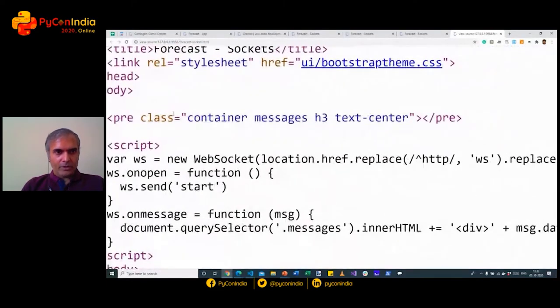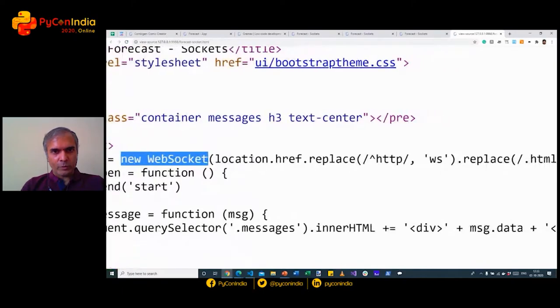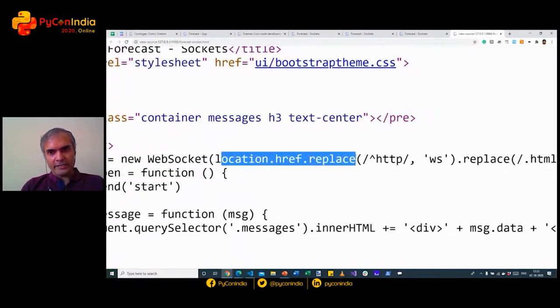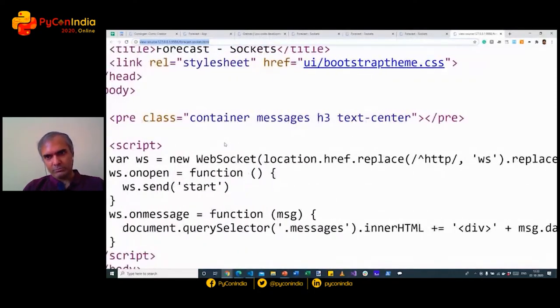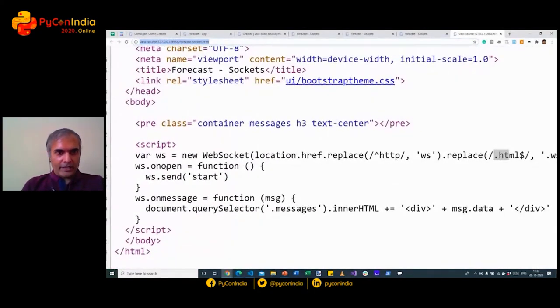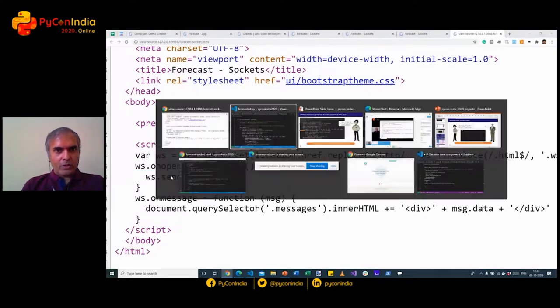Very straightforward. We create a new WebSocket at whatever is the URL. What I'm doing is taking the current URL and replacing HTTPS with WS, and then changing the .html. So there's a forecast socket.html. I'm changing that to forecast socket.ws instead. So the URL is simply the same as the current URL, but replaced with a WebSocket. And when this WebSocket is opened, we send a start message to the server.